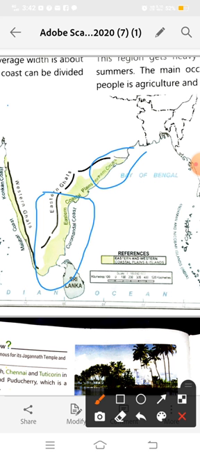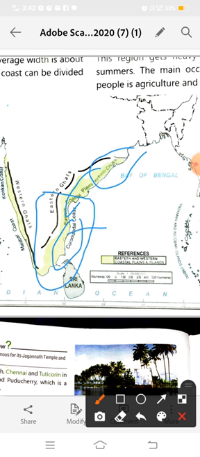So Paradip port comes in Odisha, and Vishakhapatnam in Andhra Pradesh. Vishakhapatnam port is in Andhra Pradesh. Chennai and Tuticorin come in Tamil Nadu, and Puducherry, which is a union territory.